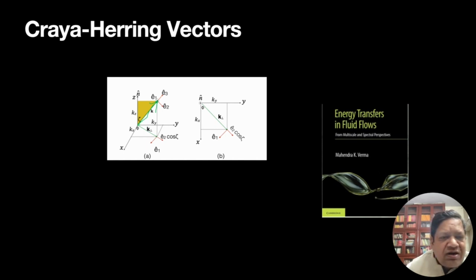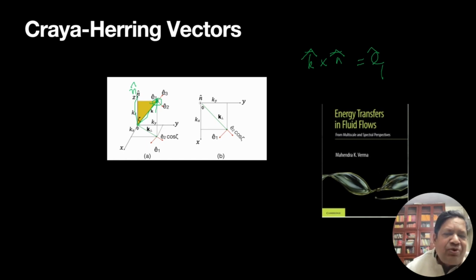Now we choose a vector n. It could be any vector: a magnetic field applied externally, gravity, or just any vector n. Then you can apply k cross n, and make a unit vector along it, which is E1 hat.